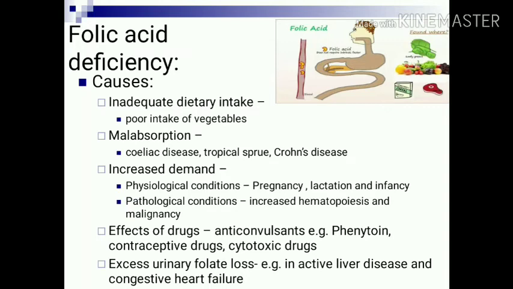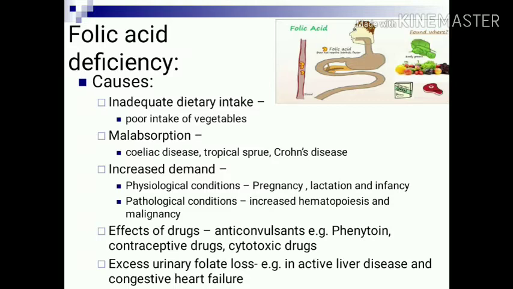Another cause of megaloblastic anemia is folic acid deficiency. Causes of folic acid deficiency: inadequate dietary intake, in case of poor intake of vegetables. Malabsorption also leads to folic acid deficiency, in case of celiac disease, tropical sprue, Crohn's disease. Increased demand in physiological conditions like pregnancy, lactation and infancy.